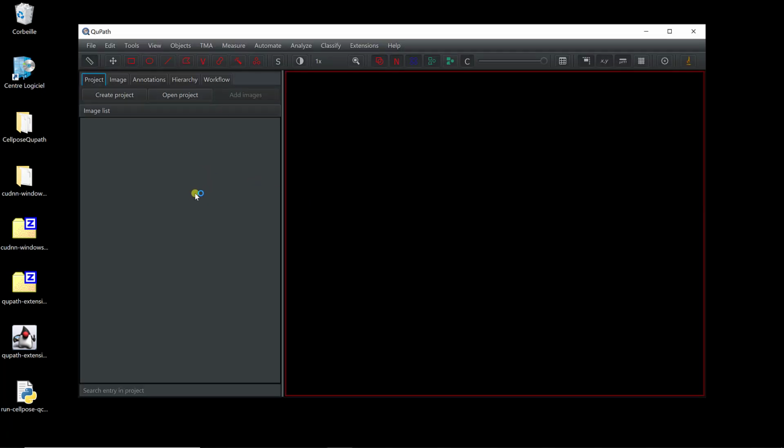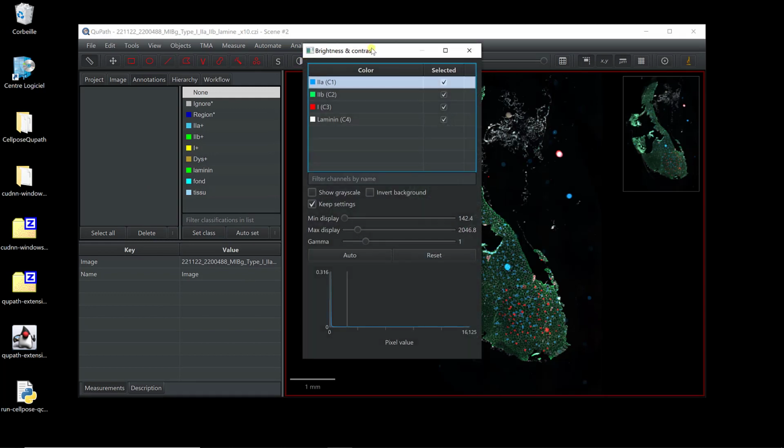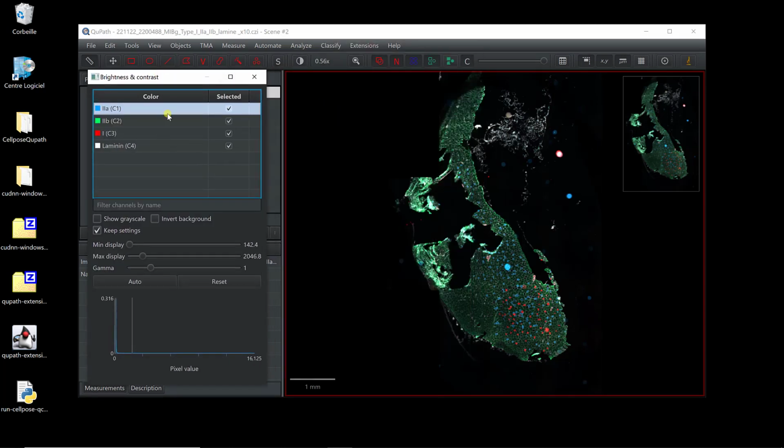Then I'm going to open a project. I have one here. And so in this project we have several folders. In blue we have type 2A fibers. In green type 2B fibers. In red type 1 fibers. These are all muscle fibers.